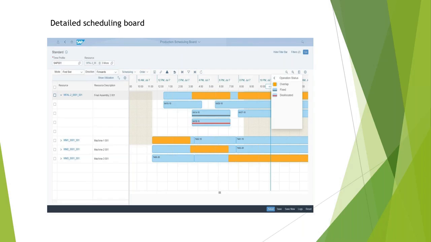Once you make the changes, you can save them, or you can save them in the simulation. If you are not sure how the changes will affect production, you can save them in the simulation and refer to them there.